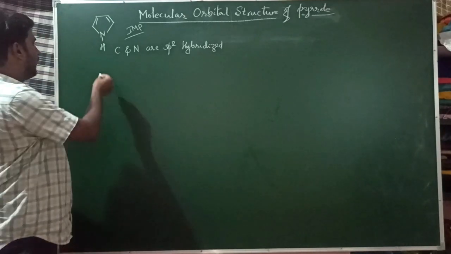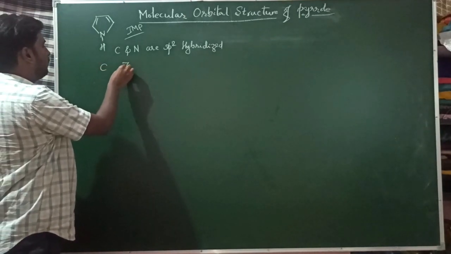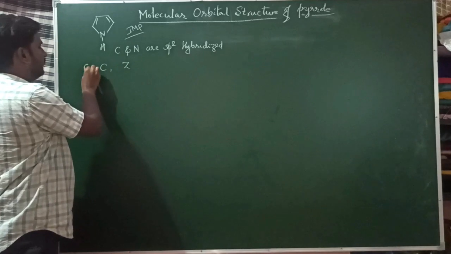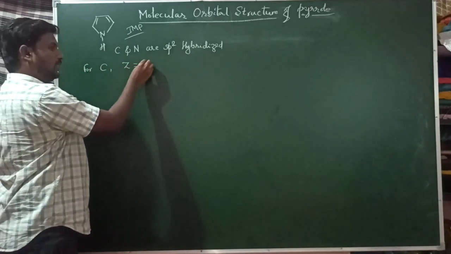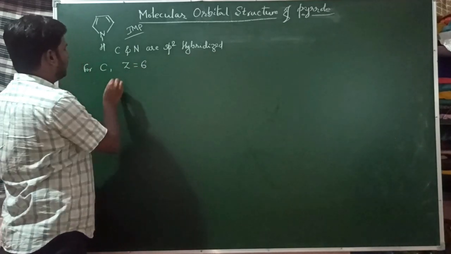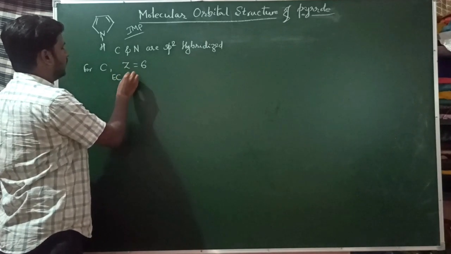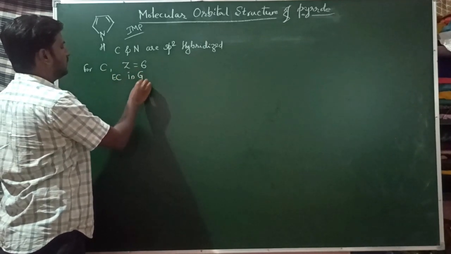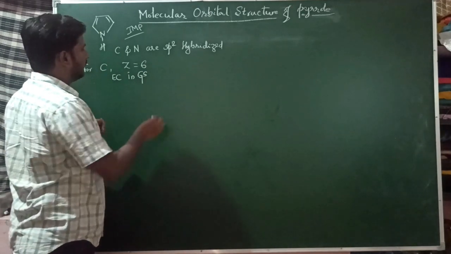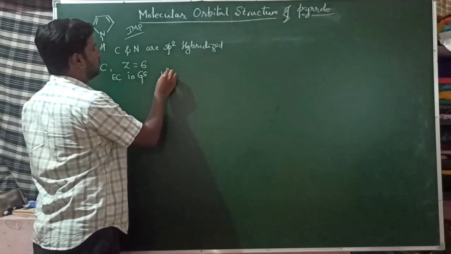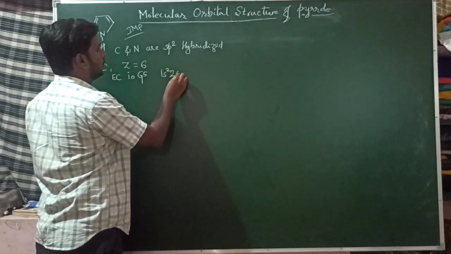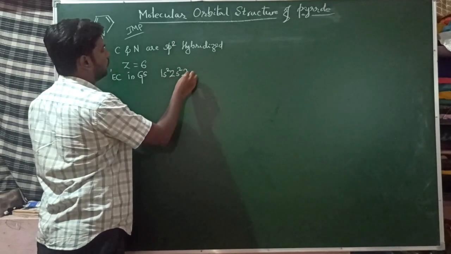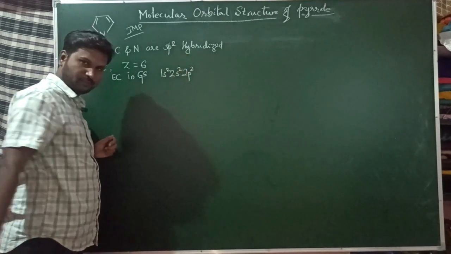For the carbon atom, the atomic number is 6, and its electronic configuration in the ground state is 1s2, 2s2, 2p2.